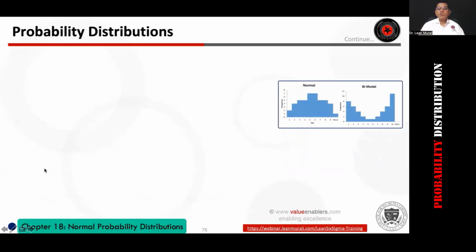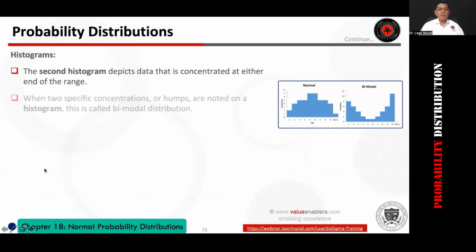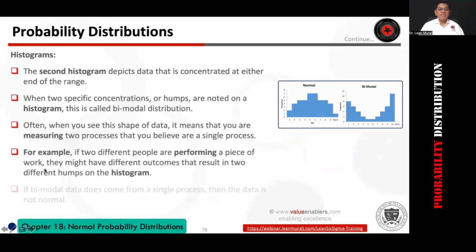Now I'll show you different shapes of histograms. We have already seen this, and I'm not reading all this. One is the normal distribution, the other is a bimodal distribution. I've already explained that the bimodal can be the result of two operators' data, or two shifts' data, or two months' data, or two suppliers' data, two customers' data, etc. So these are the explanations.